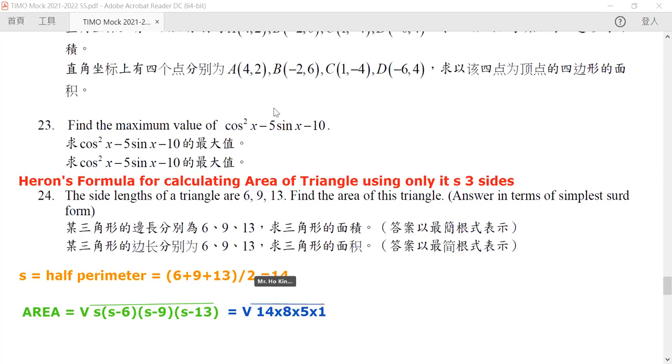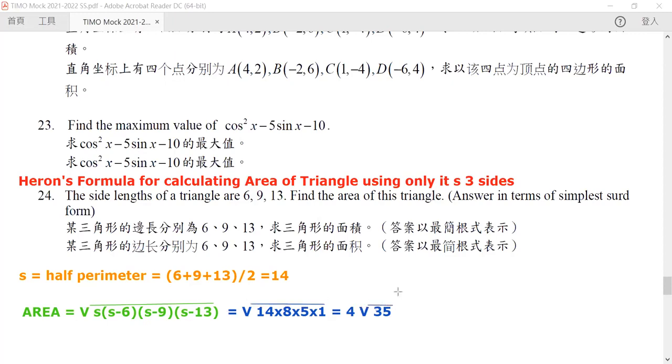And by this, you can see that there are in total 4 twos. So we pick 2 of them out of the square root. So the answer will be equal to 4 times root 35. And this is our answer.